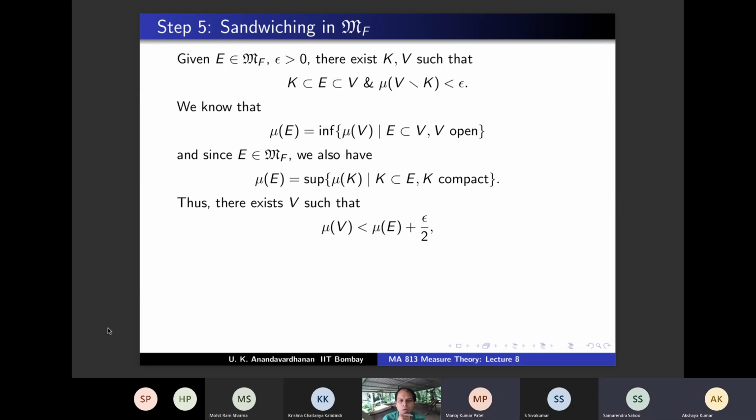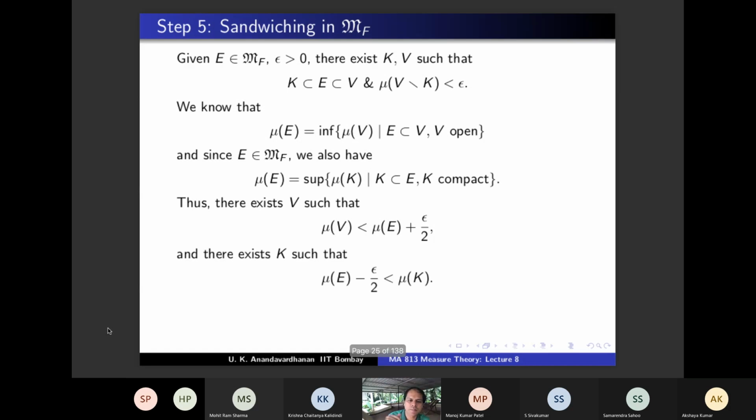Similarly, what will you get in the next step? There exists a K in that set such that mu E minus epsilon by 2 is not an upper bound. So mu E minus epsilon by 2 is less than mu K. There is a K which is bigger. Fine, no?